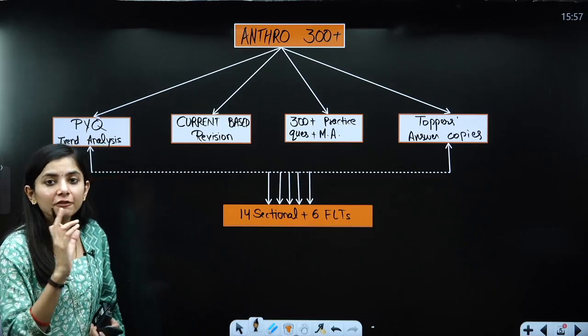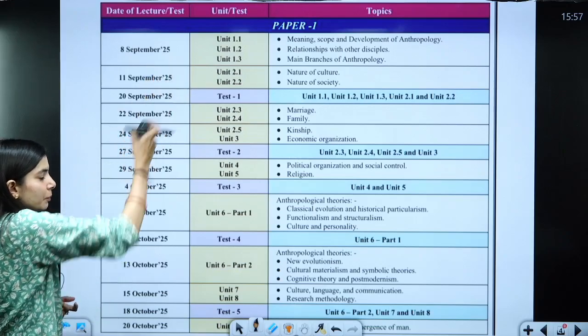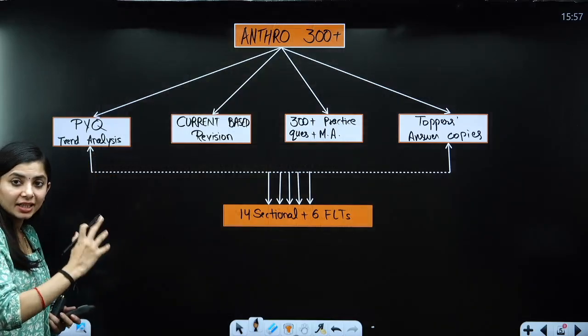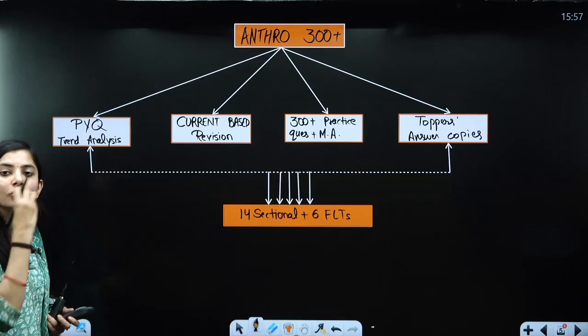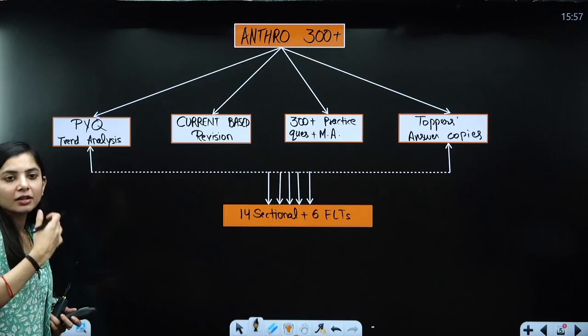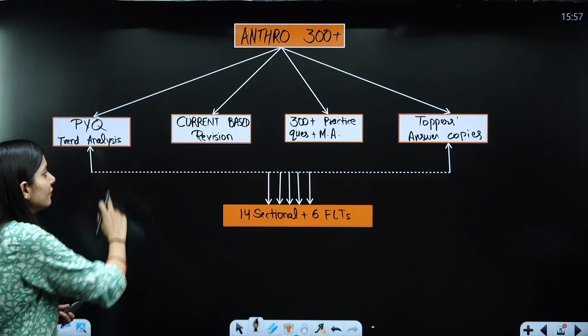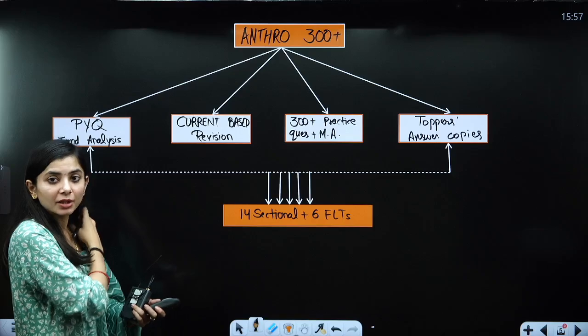So let us suppose we have taken units 1.1, 1.2 and 1.3 for one day. Then we are going to have the PYQ trend analysis of these 3 units. Then we will pinpoint the important topics out of that, to know where we need to pay more attention. Then we are going to have a current-based quick revision of these particular units.